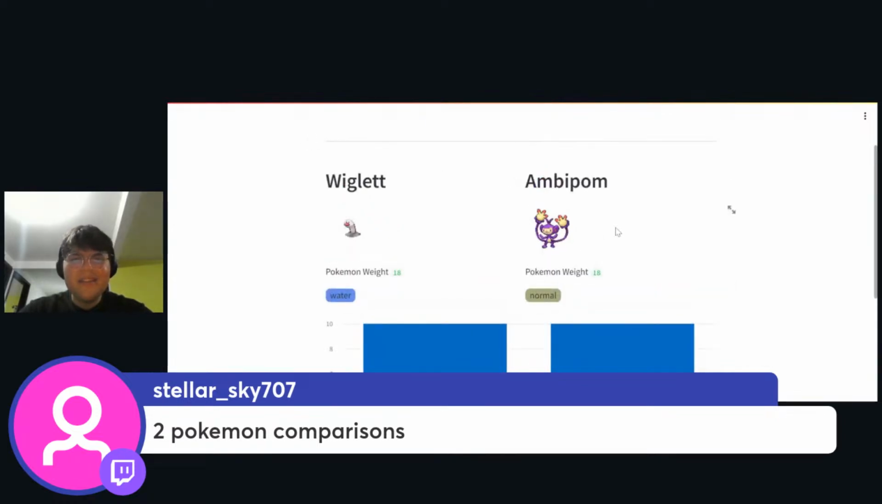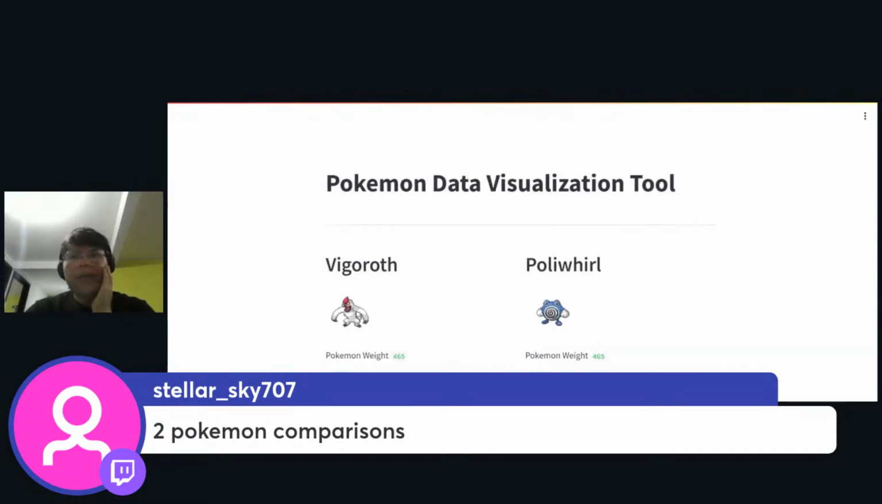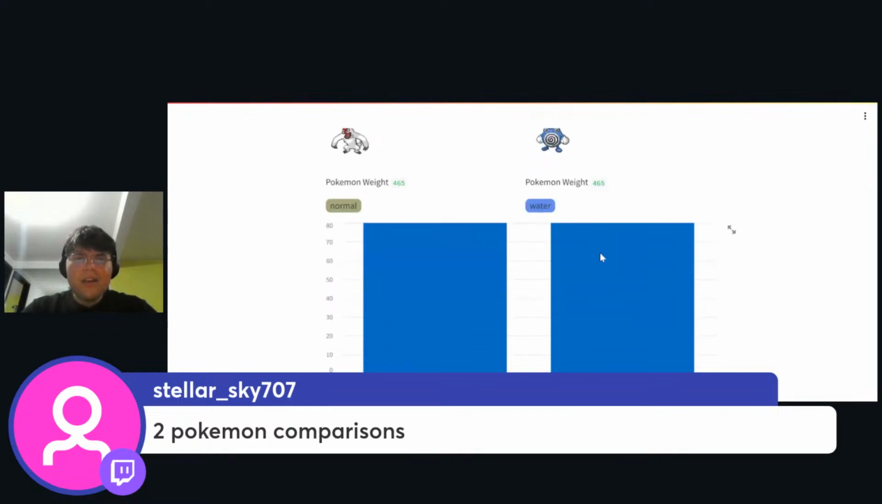Also, I hate this monkey, like this zombie Pawn evolution. The first one is super cute. It is super awesome, but I don't know about this one, right? Oh my god, Poliwhirl. I love Poliwhirl. And is it weird that they have both the same?